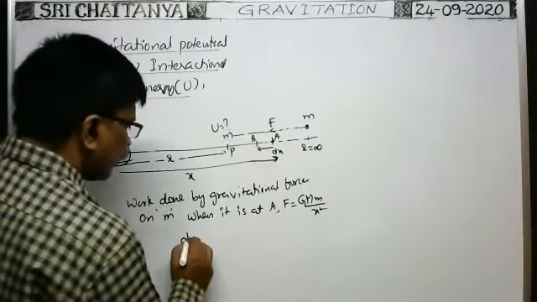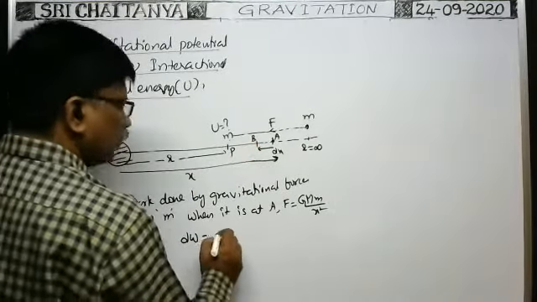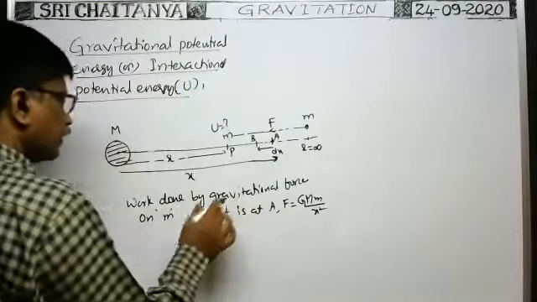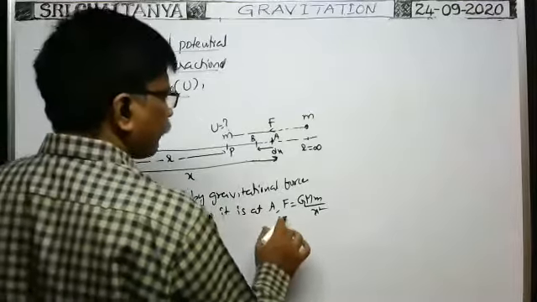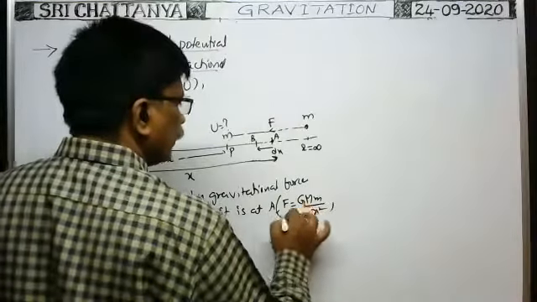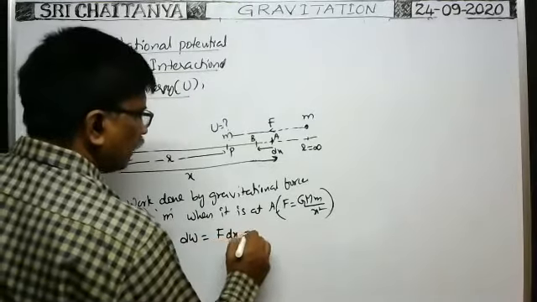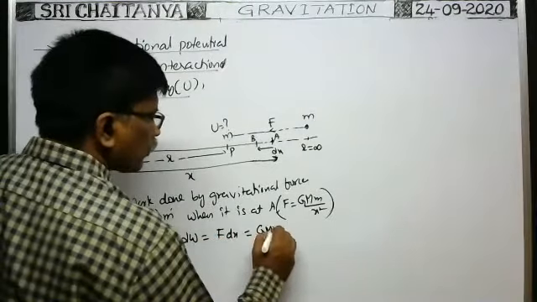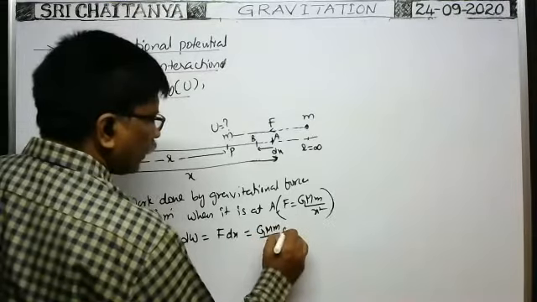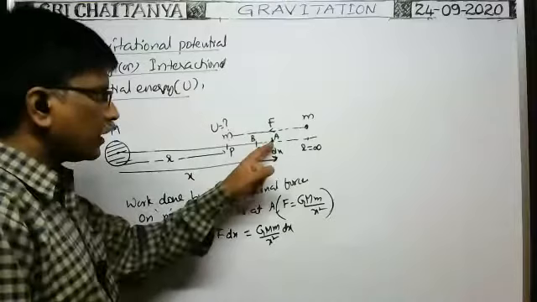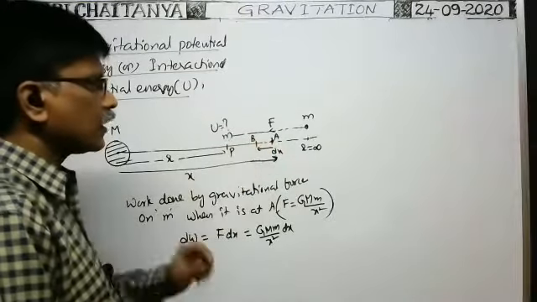That's why such work done dW, the work done by the gravitational force on m when it is at A, is given by dW is equal to F into dx, that is equal to G capital M small m by x squared into dx. It is the work done by the gravitational force on the particle to move through a small distance dx.